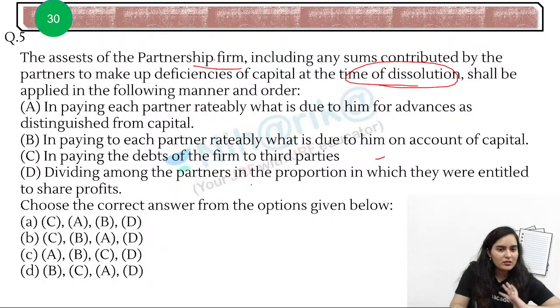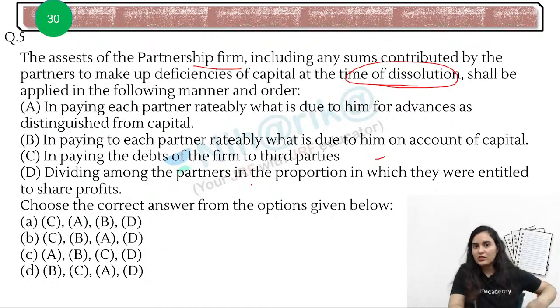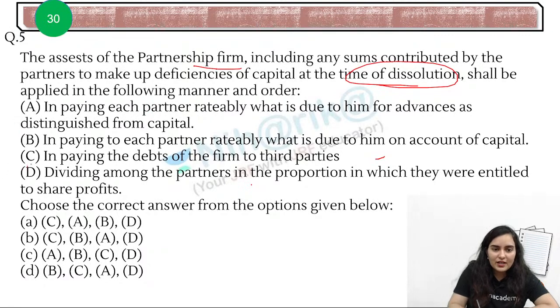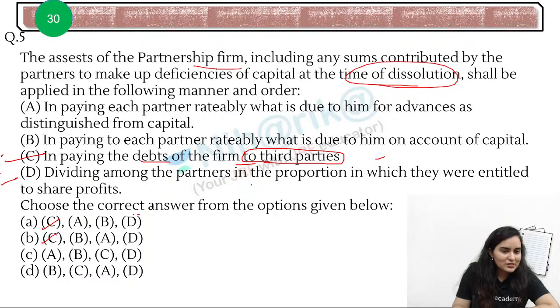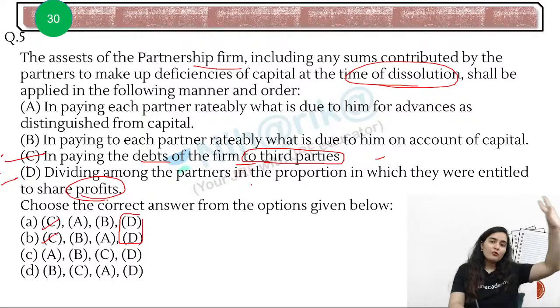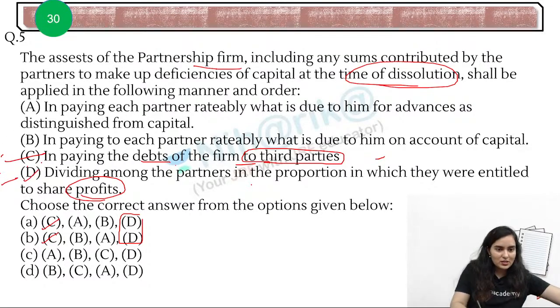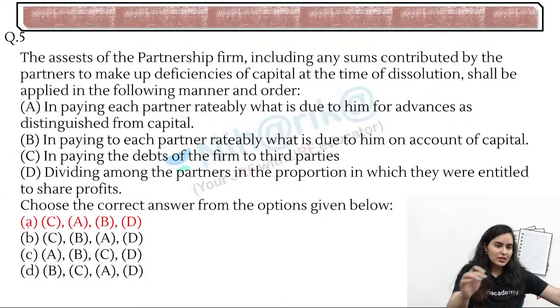First you will give to outsiders. First you will not keep in your own pocket, right? So first step should be what? Paying the debts, paying back the debts of the firm to the third parties. That means the outsiders. So answer will be either A or B. That means the last step of it is left. That will be divided among us. That's for sure. First, we have paid the debts to the outside parties. Now select option A or option B. What do you think? Yes, very good. Option A is the answer, because first we will give to the outsiders. That is our first option.